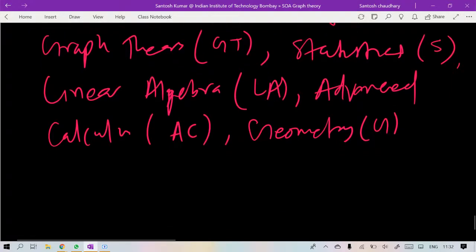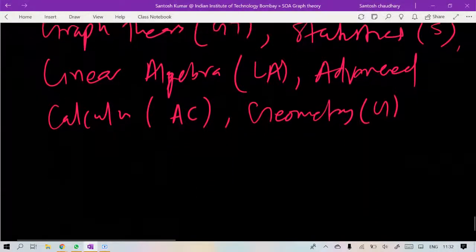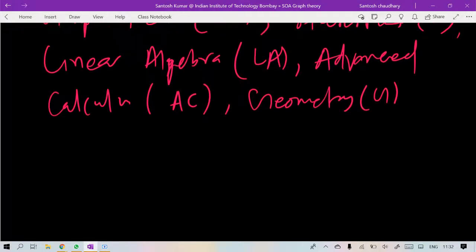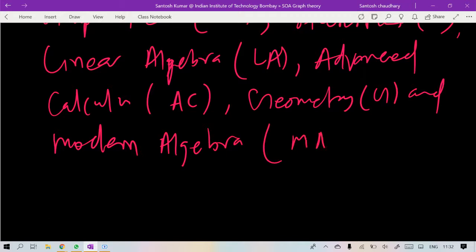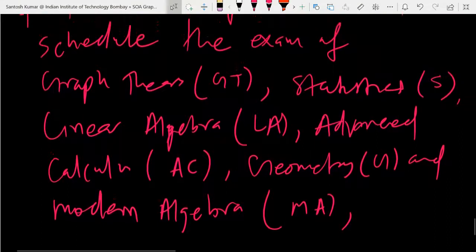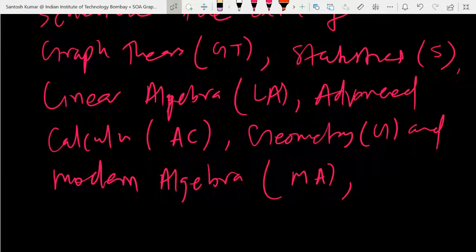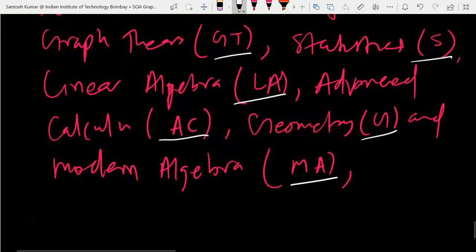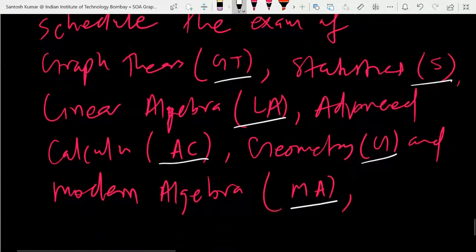I will continue from this in the next class also. So how many subjects do we have? In total 1, 2, 3, 4, 5, 6. Six subjects: graph theory, statistics, linear algebra, advanced calculus, geometry, modern algebra. We have to schedule the exams of these six subjects.